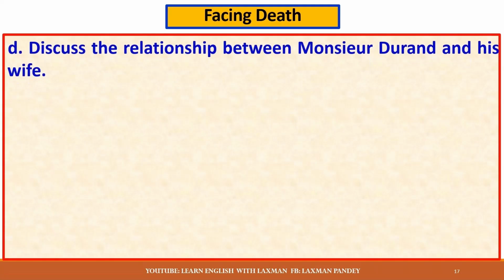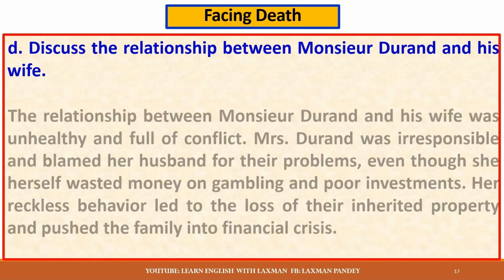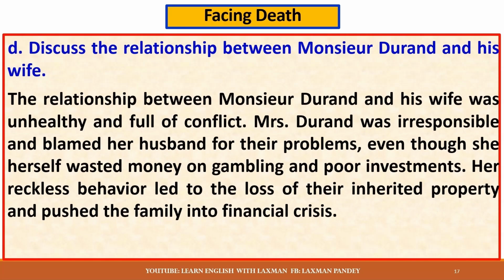Discuss the relationship between Monsieur Durand and his wife. The relationship between Monsieur Durand and his wife was unhealthy and full of conflicts. Mrs. Durand was irresponsible and blamed her husband for their problems, even though she herself wasted money on gambling and poor investment. Her reckless behavior led to the loss of their inherited property and pushed the family into financial crisis.